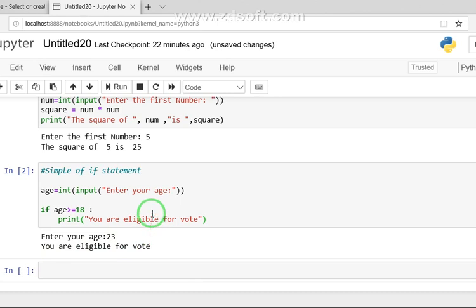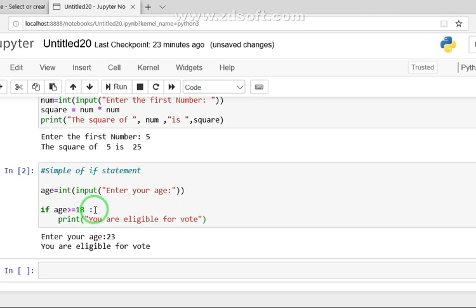Students, what are the key things here? First, I have asked for the input, clear, and then converted it into an integer, because the age should be in numbers, because we want to perform certain calculations. On strings we can't perform calculations. And in the if, this is the condition part, and then we have this colon. So what is the colon?